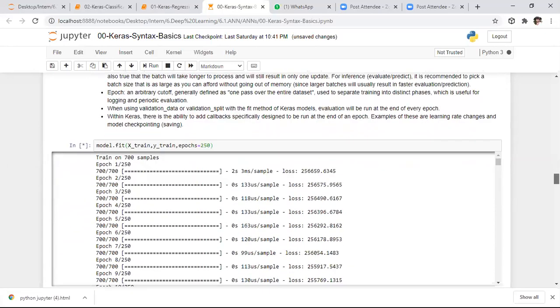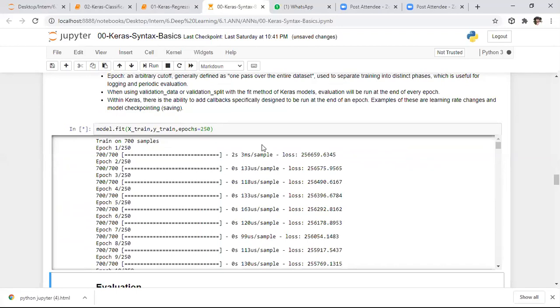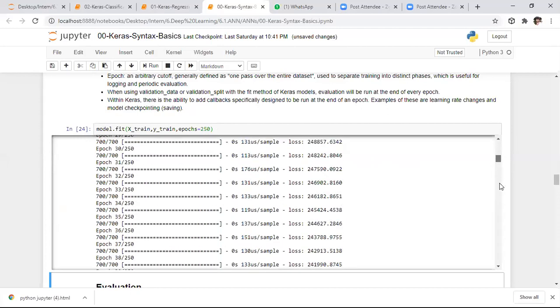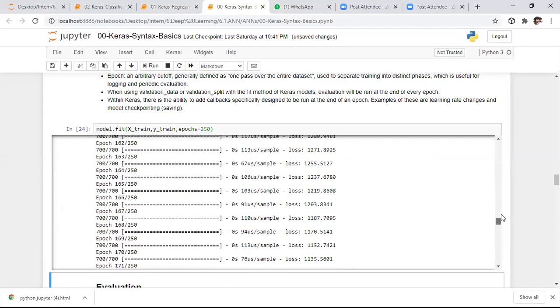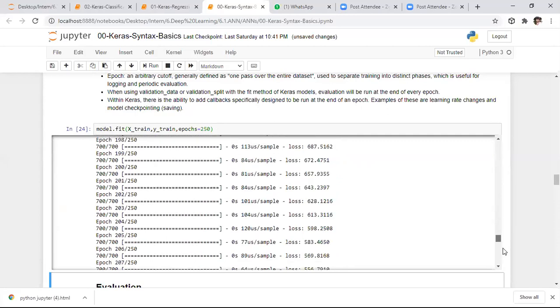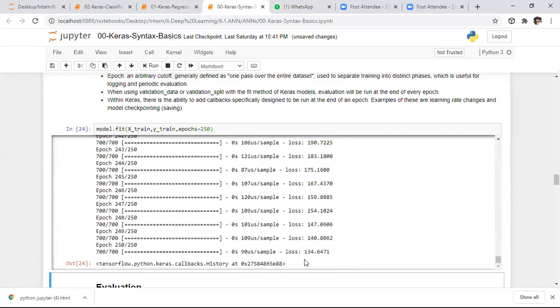So here we are training the machine. To train it, I'm considering 250 epochs, which is nothing but 250 iterations. We have a very small amount of data, so it processes the entire data in a very fast manner. Finally, we got a loss of 134.